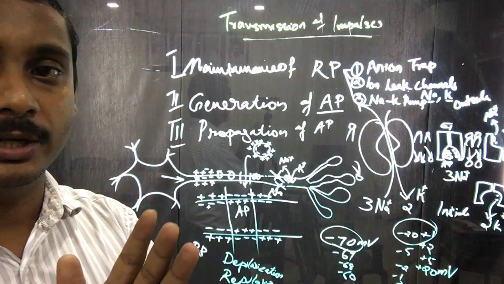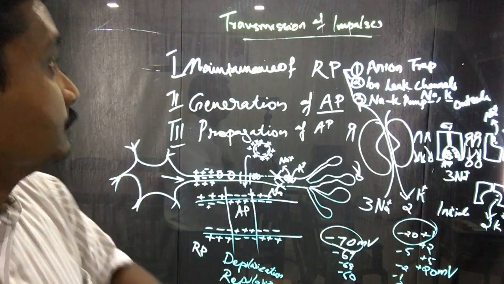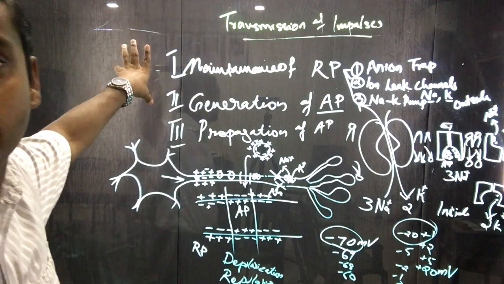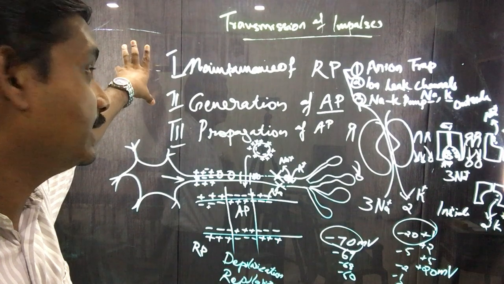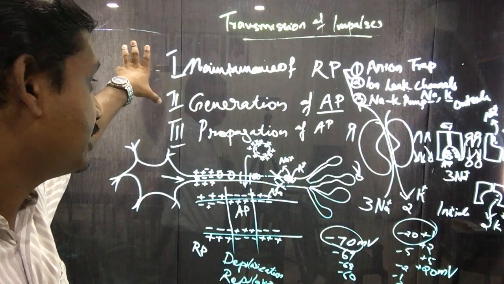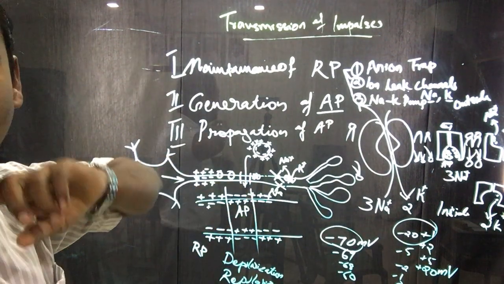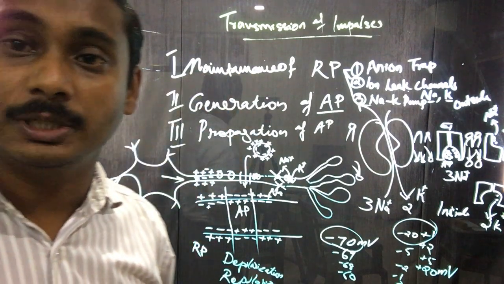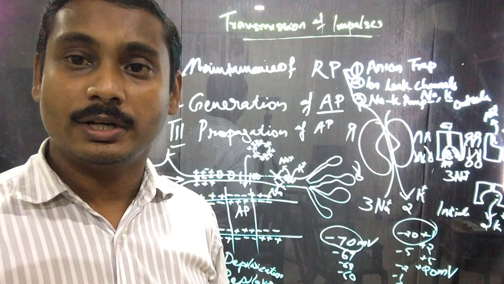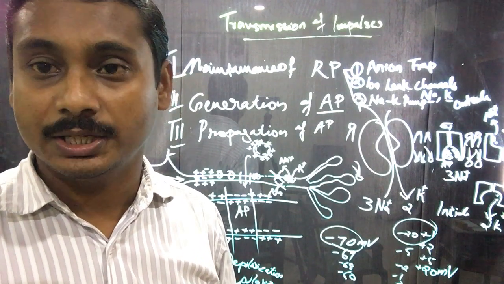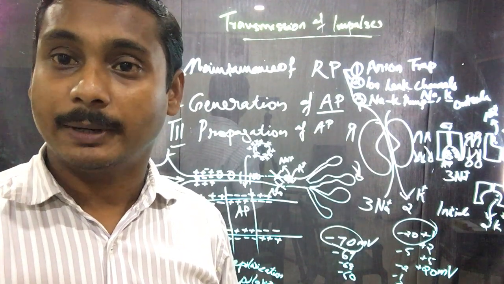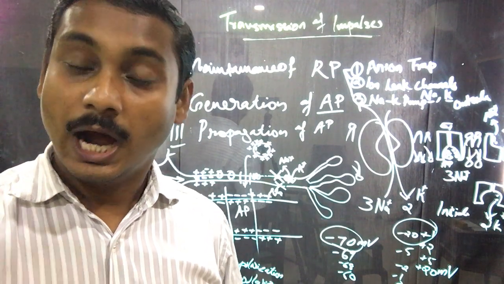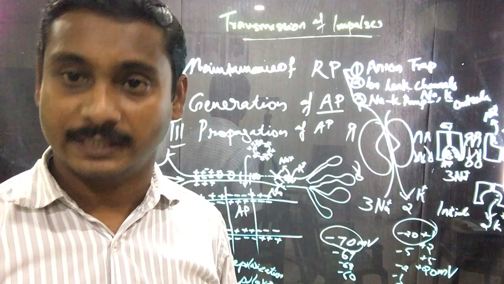So let me explain to you once more very quickly. The transmission of nerve impulse occurs in 3 steps: maintenance of resting potential, generation of action potential, and propagation of action potential. Maintenance of resting potential means when a neuron is in a resting condition, we call it the resting membrane potential. Its membrane is electrically polarized. Outside is positive and inside is negative.